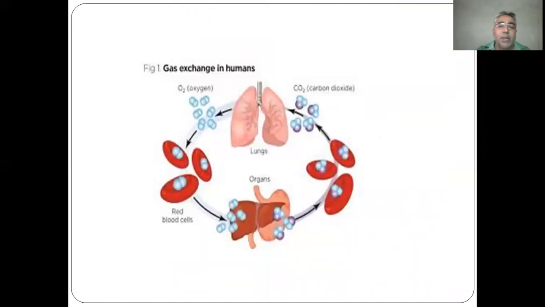With this simple diagram you can understand gases exchange in humans. Oxygen comes into the lungs, and from there it goes to the blood in the RBCs, which contain hemoglobin. Hemoglobin forms a compound with oxygen, that is oxyhemoglobin, and oxyhemoglobin goes to the different tissues of the body, where it releases oxygen due to the lower presence of oxygen and more carbon dioxide.